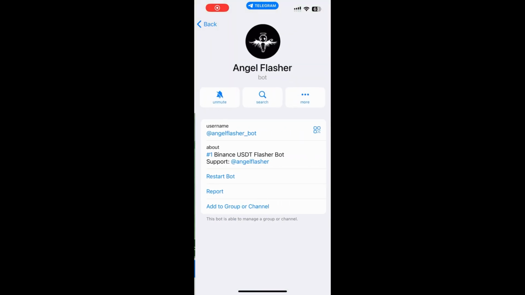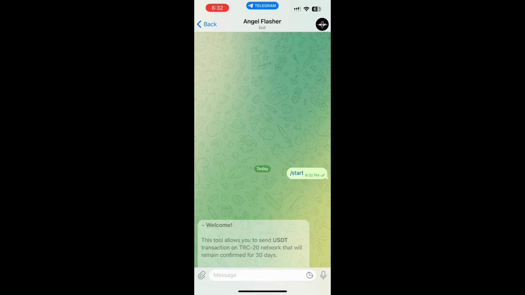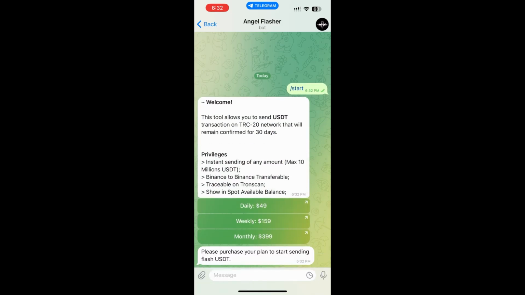Search ngflasher_bot on Telegram. Now we can start. Now we pay the billing fee to show you.